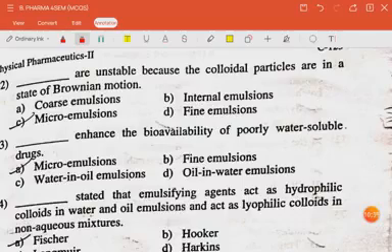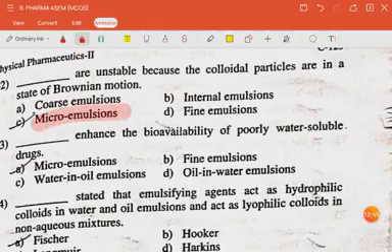Question is dash are unstable because the colloidal particles are in a state of Brownian motion. The answer is microemulsion. The next question is dash enhance the bioavailability of poorly water soluble drugs. The answer is microemulsions.